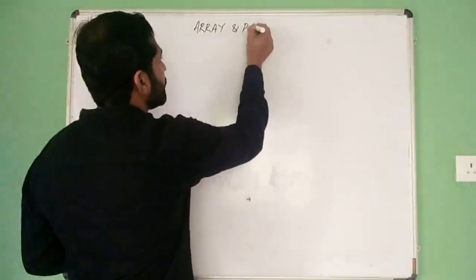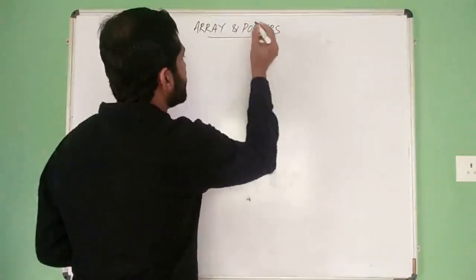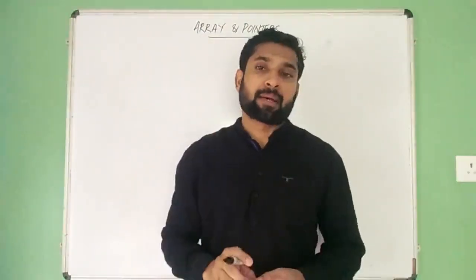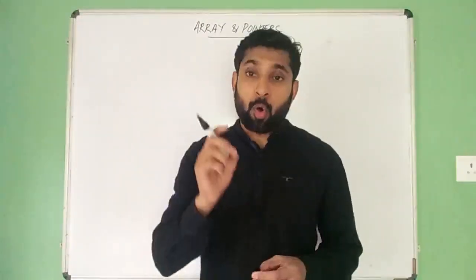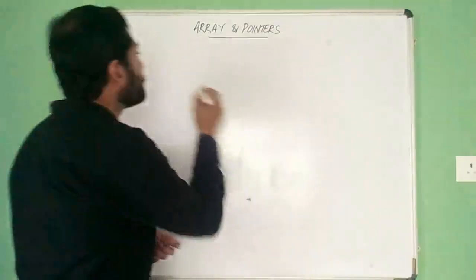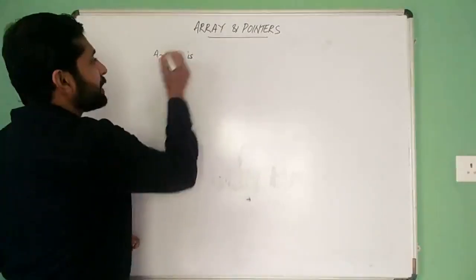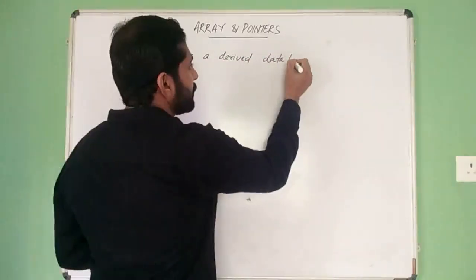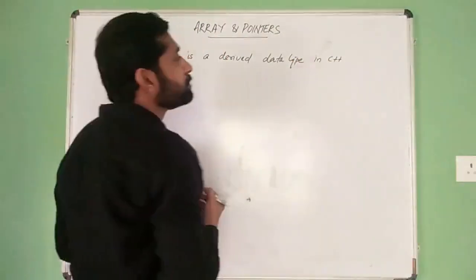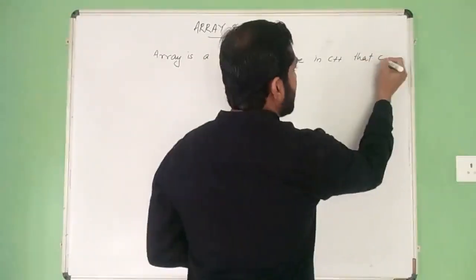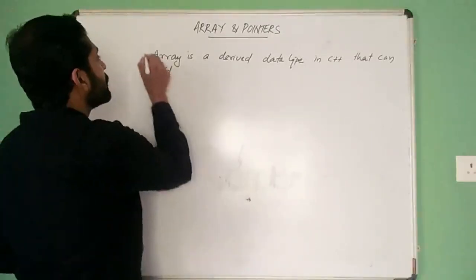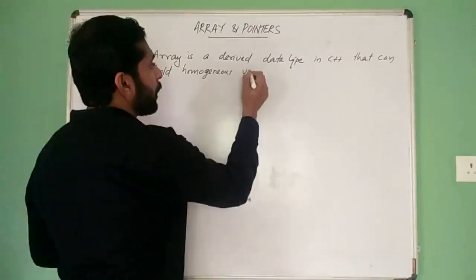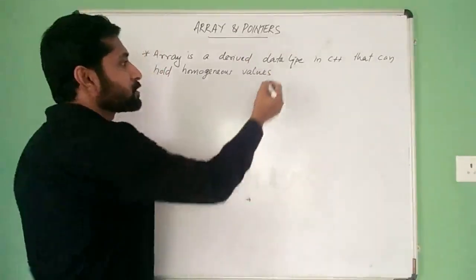Array and pointers. We know array is a derived data type in C++ that can hold homogeneous values or similar values.